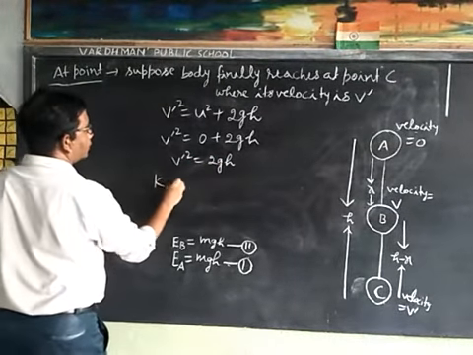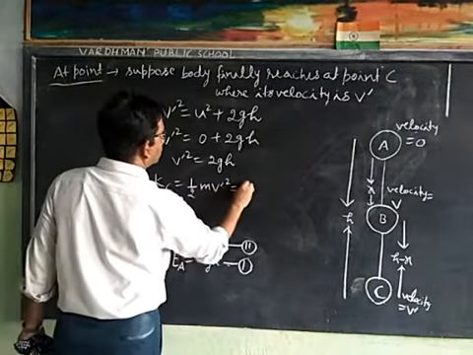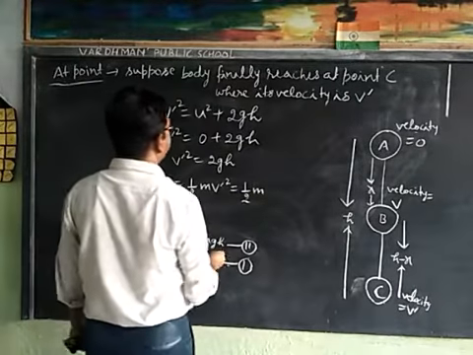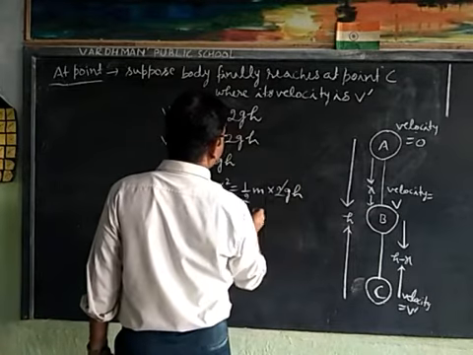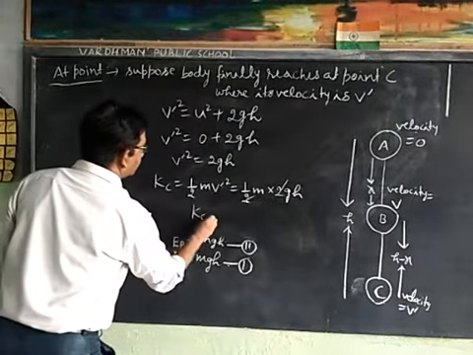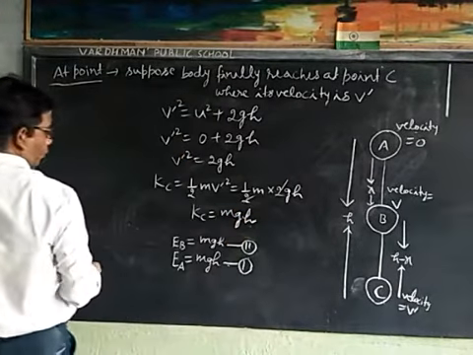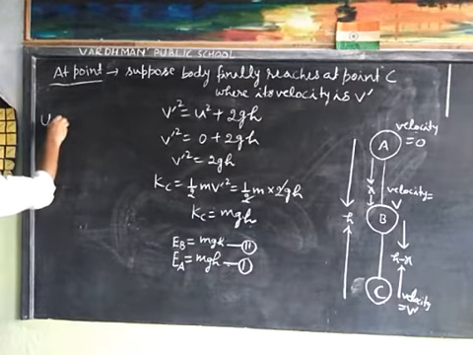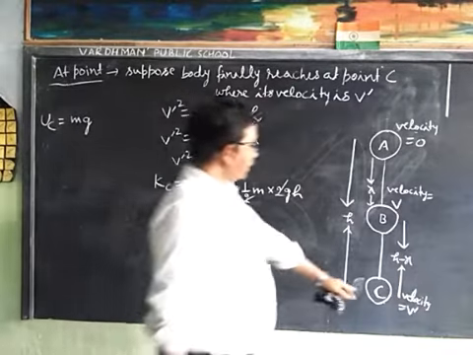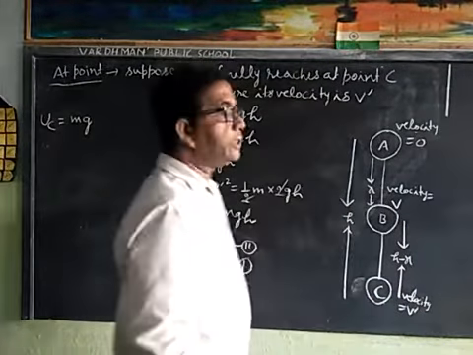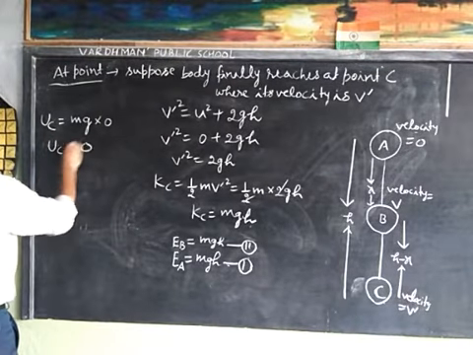Now kinetic energy at point C is half m v dash square, that is half m into 2gh. Cancel 2, kinetic energy at point C is equal to mgh. Now potential energy at point C is mg times height, and at point C height is 0, therefore potential energy at point C is 0.